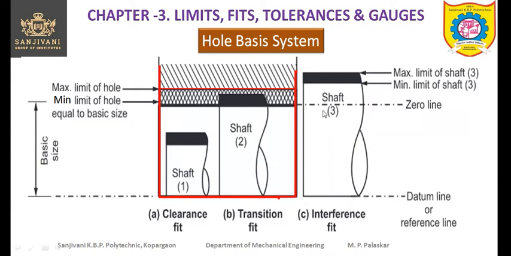Further we can increase the size of the shaft, and this tolerance zone is also shifted to the interference side. So we obtain the interference fit in case of shaft number 3. In the interference fit, it is observed that even the smallest shaft is bigger than the biggest hole dimension. So this is nothing but the hole basis system.